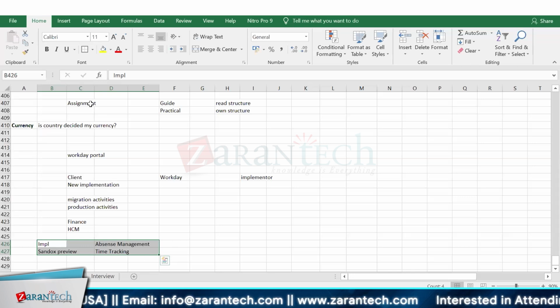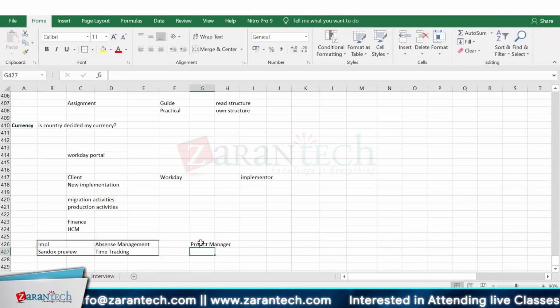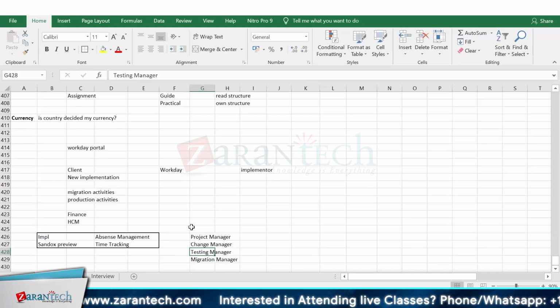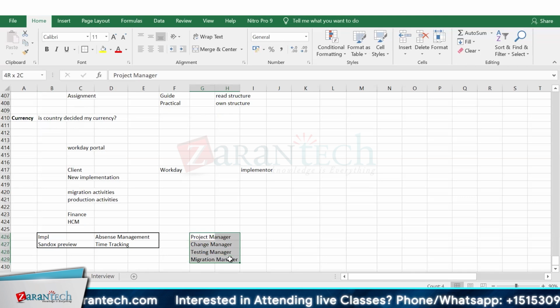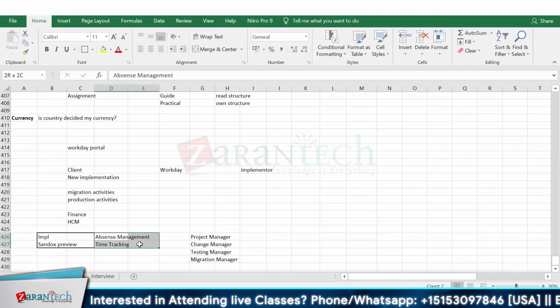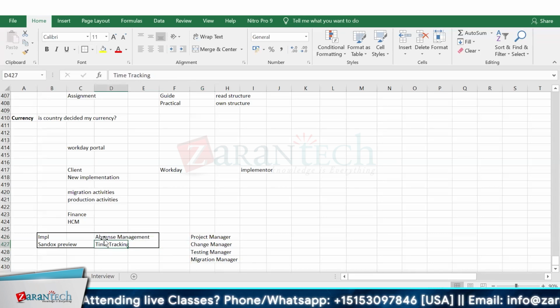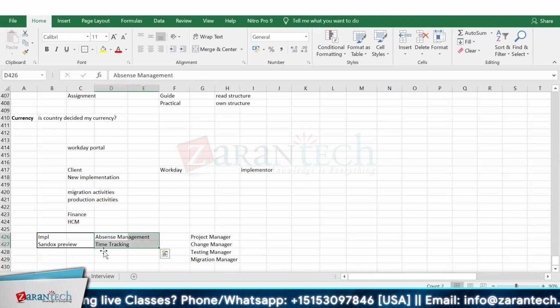And here the key roles for these activities would be your project manager, your change manager, your testing manager, or your migration manager. It could be one person for all of these roles, so he has to manage all of these areas. Project-wise, you need to implement change management. If it is an enhancement, then obviously you would add those. The testing manager makes sure that all the areas are completely tested.